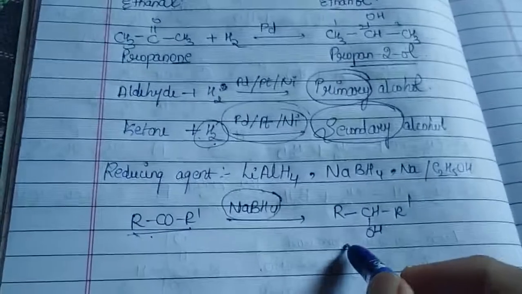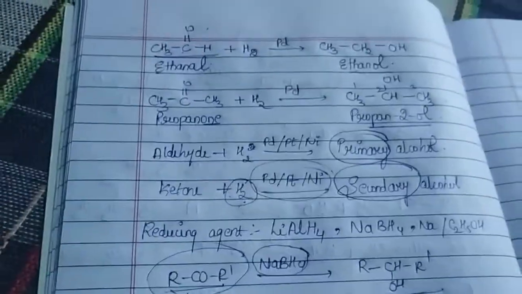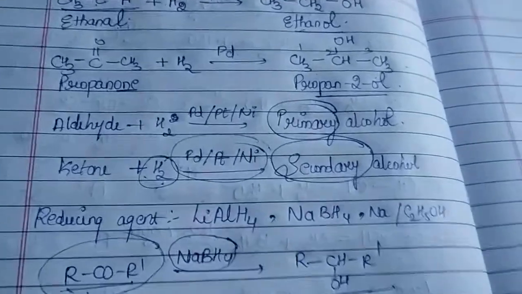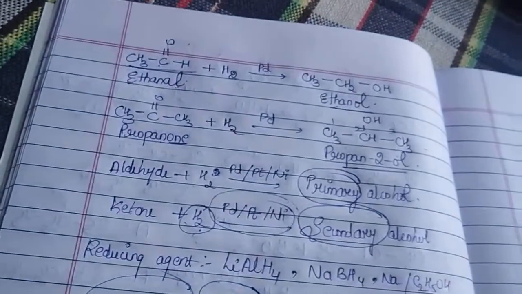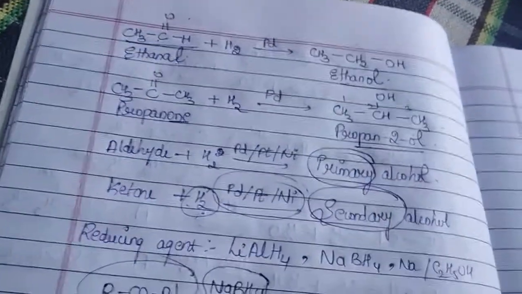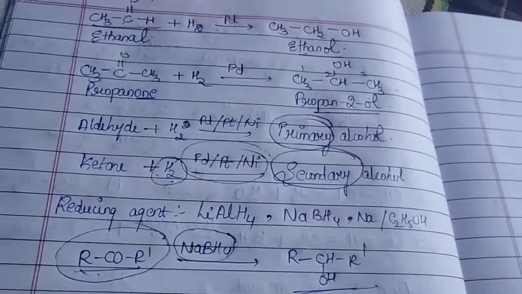RCHOHR'. It will be a secondary alcohol. Why? Because we have reacted a ketone. So what are the two important things we have to remember? Whenever we are reducing aldehydes, you're going to get a primary alcohol. Whenever we are reducing a ketone, we'll be getting a secondary alcohol.